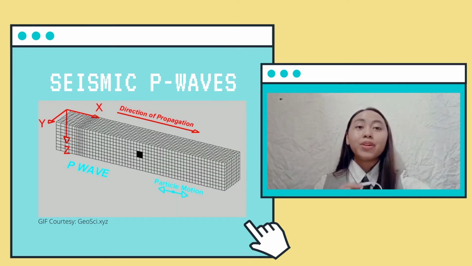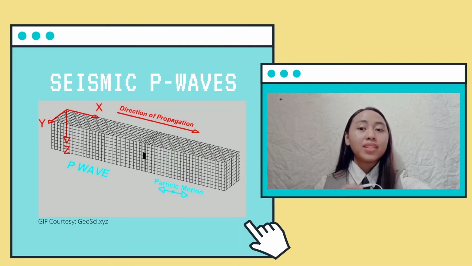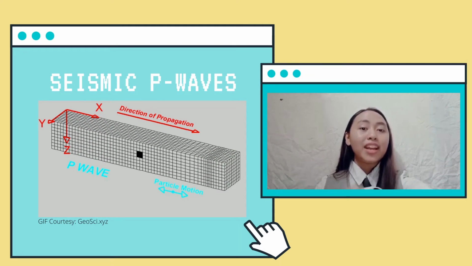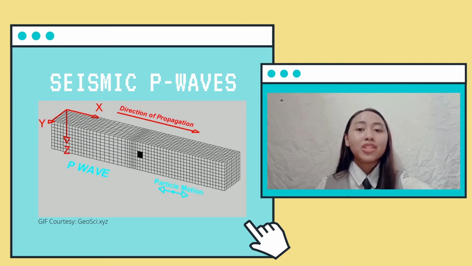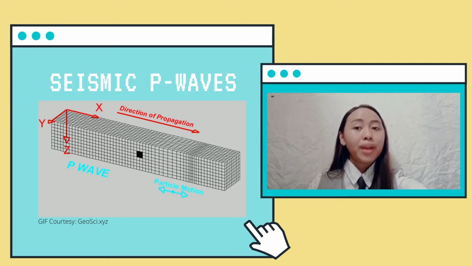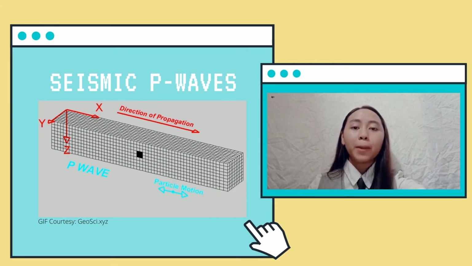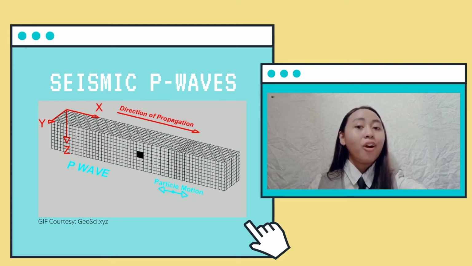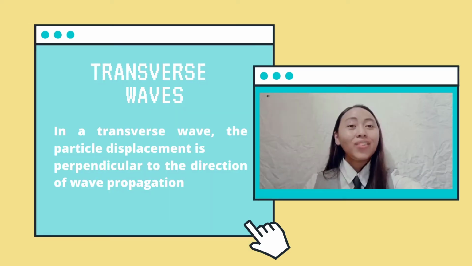Seismic P waves, or seismic primary waves, travel as elastic motion at the highest speed. They are longitudinal waves that can be transmitted by both solid and liquid materials in Earth's interior. With P waves, the particles of the medium vibrate in a manner similar to sound waves. The transmitting medium is alternately compressing and expanding. And the other type of mechanical wave is the transverse wave.